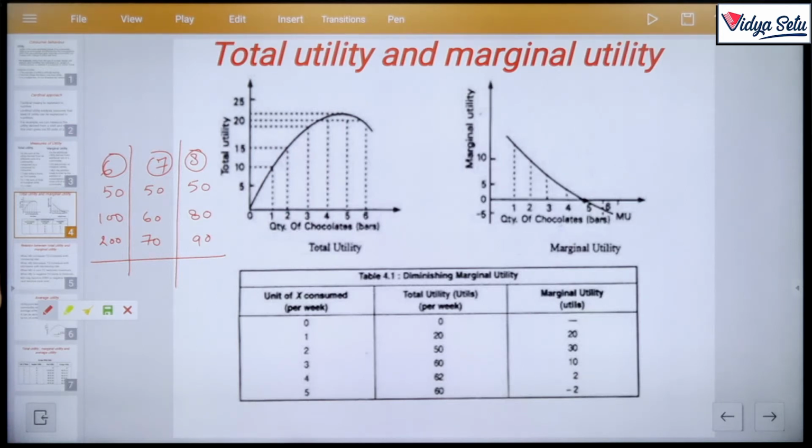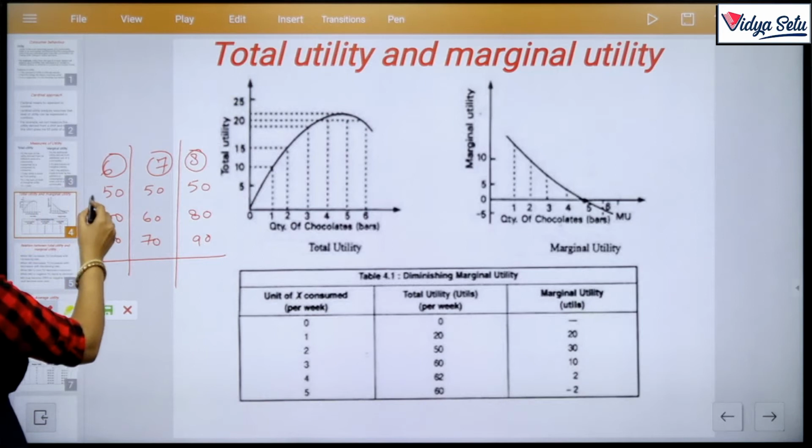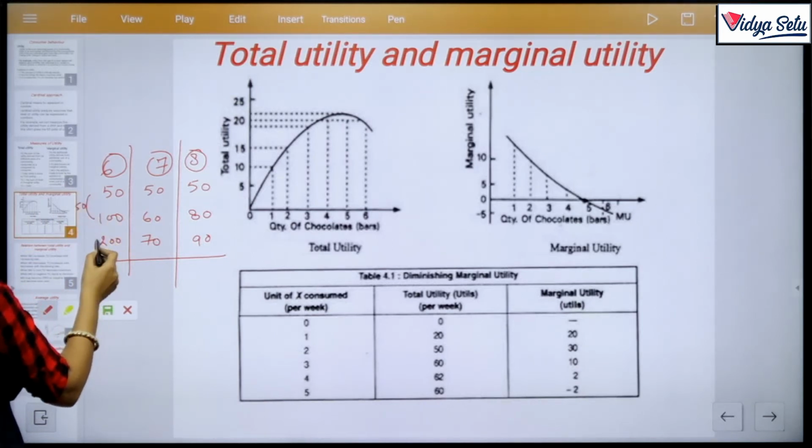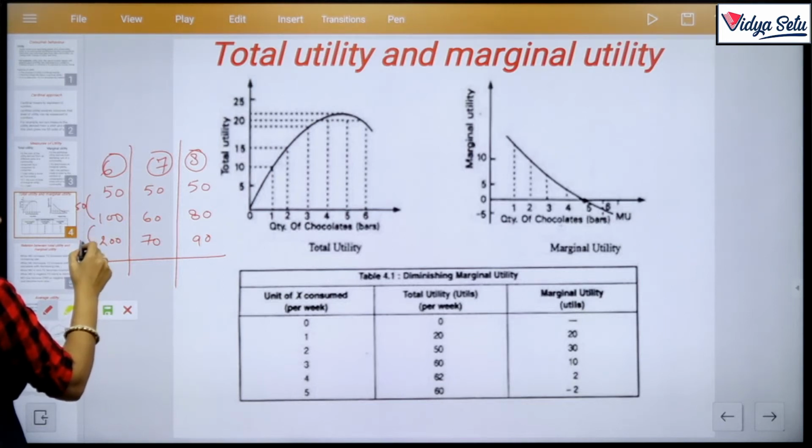In the first class he obtained 50, 100 and 200. Here the rate of growth is like 100 minus 50, that is 50, and 200 minus 100, that is 100.